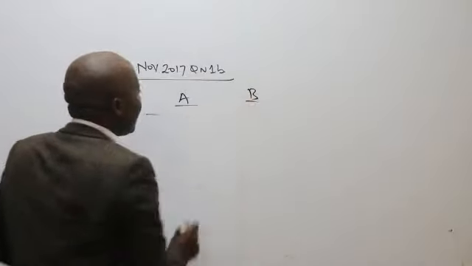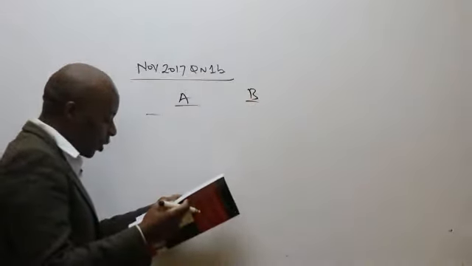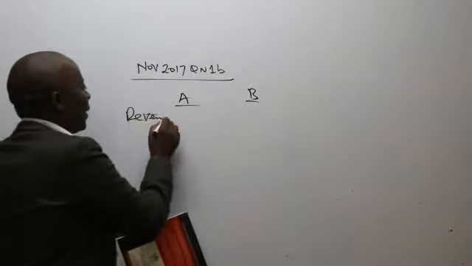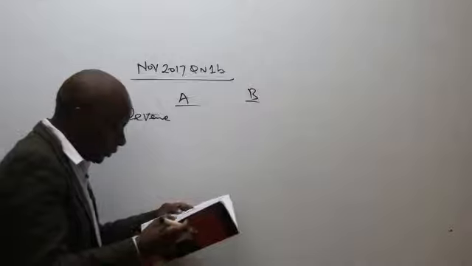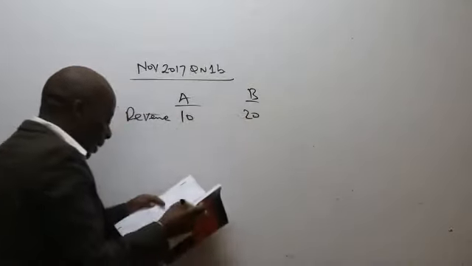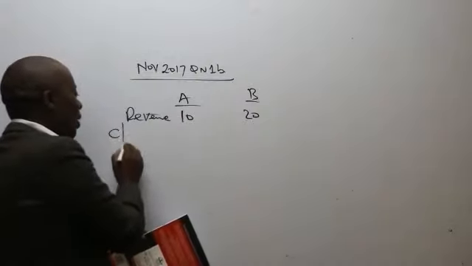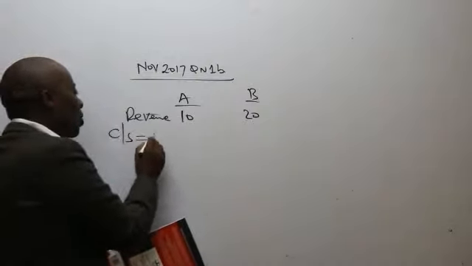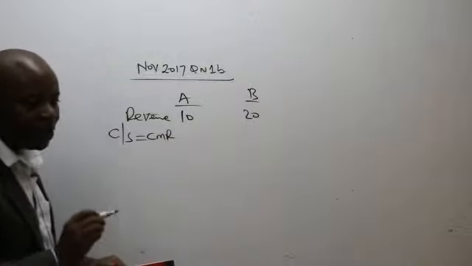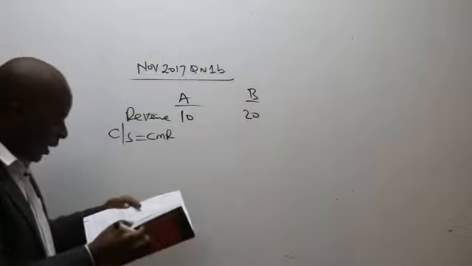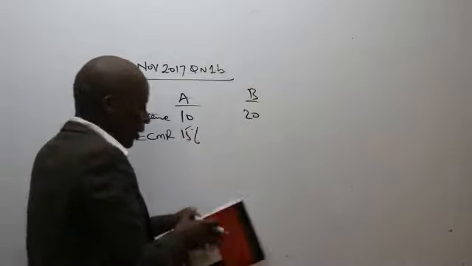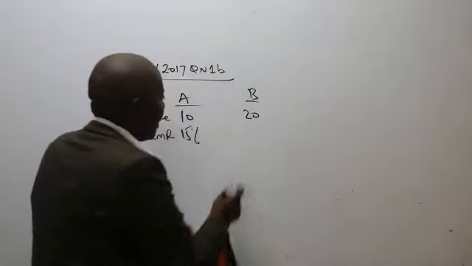They have given us, ladies and gentlemen, for these 2 products, their revenues. A is 10 million, B is 20 million. Then they have given me the CS ratio, the contribution to sales ratio. This is the same as CMR, the contribution margin ratio. The CMR for A, they have told me, is 15%. And for B, they have told me it is 10%.